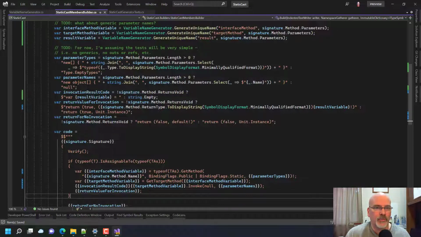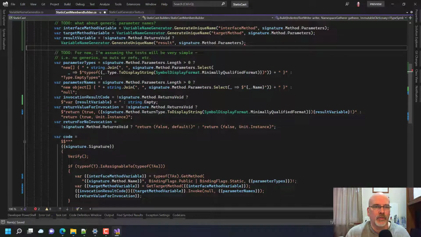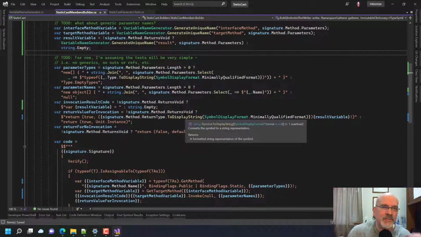And then the invocation result code would keep this. This is actually not needed to be done if you don't have a void, but I guess what we could do here is say, maybe to be a little bit more efficient, if that's true, then we do this. Otherwise, we're just going to do string.empty and it falls off the face of the earth and we don't care. That's a small assignment. We can deal with that. Okay.